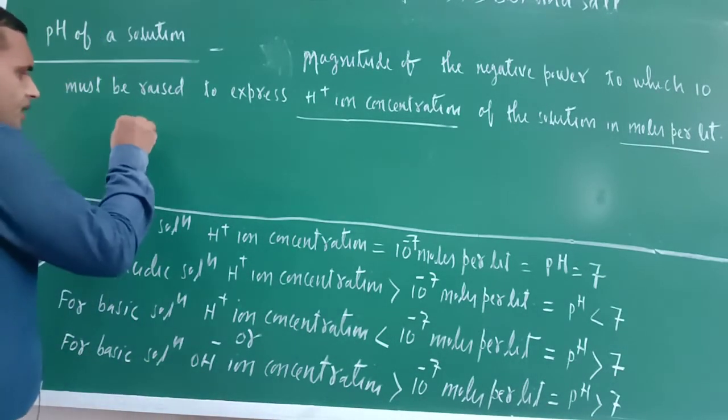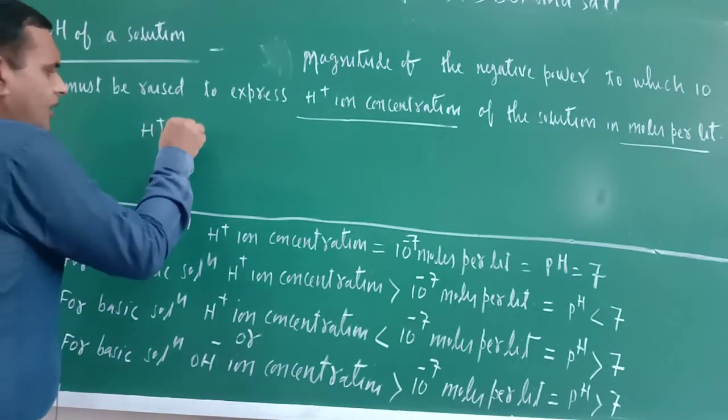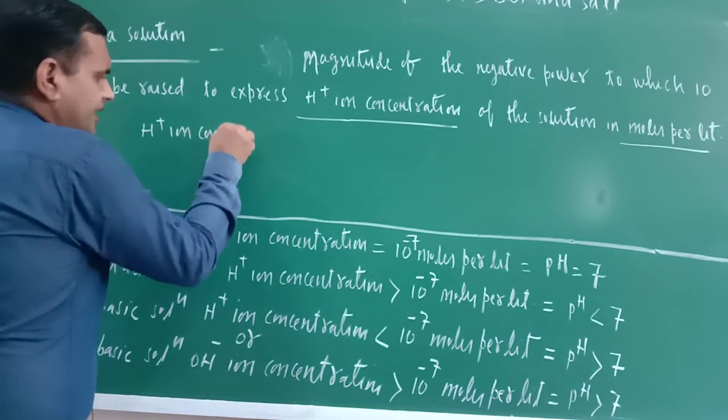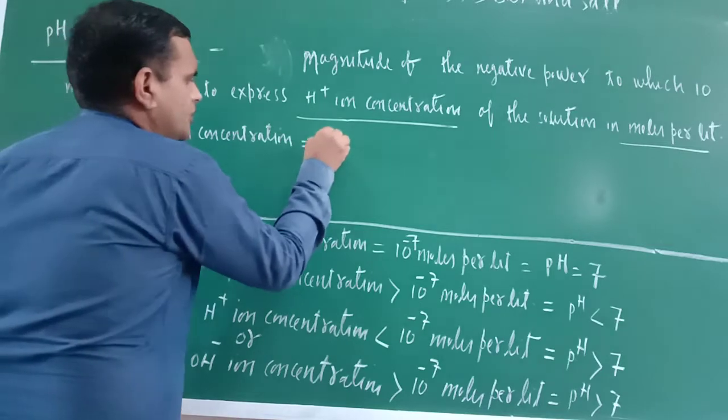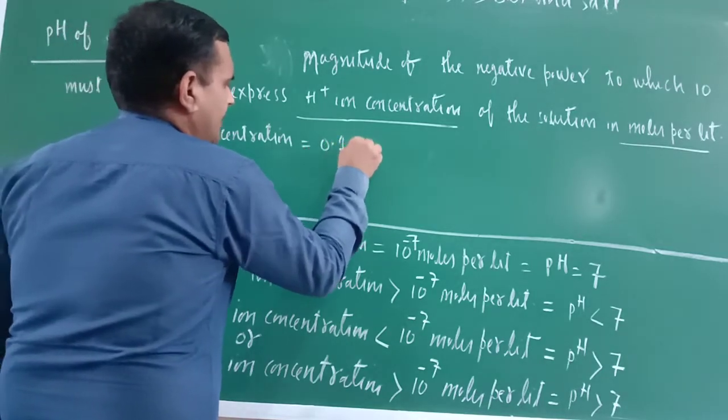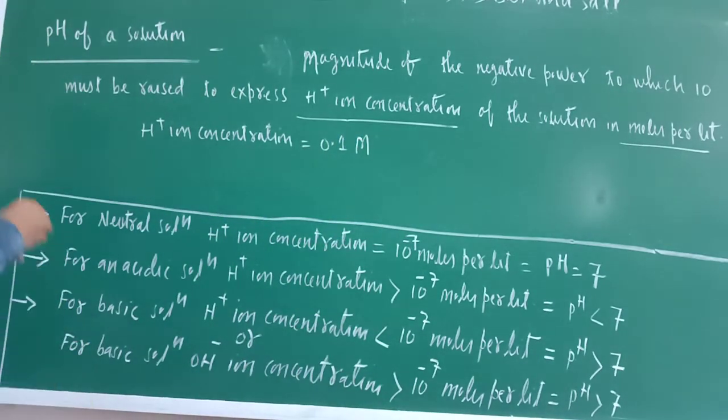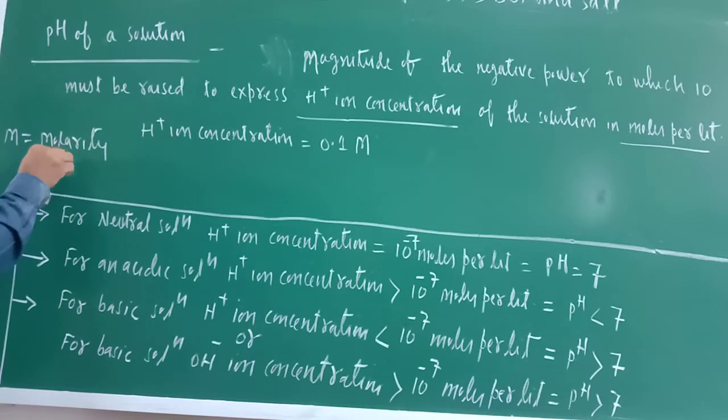Suppose H positive ion concentration is equal to 0.1 capital M. Here the meaning of capital M means molarity. And what is the molarity? Molarity is moles per liter only.